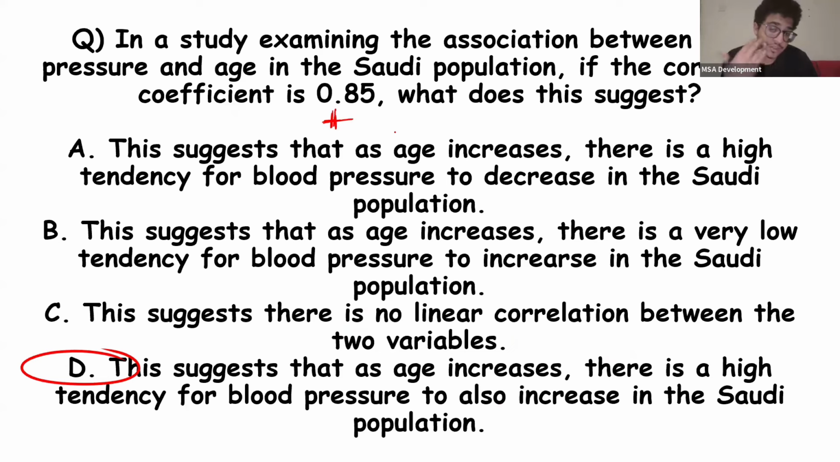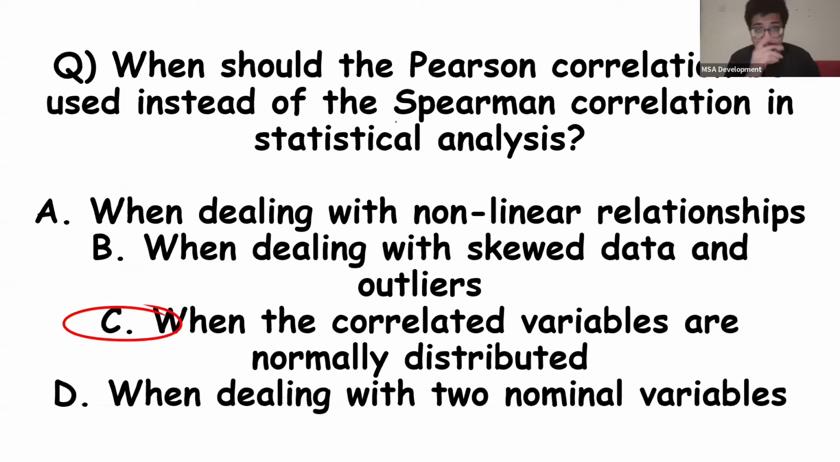This suggests that as age increases, there is a high tendency for blood pressure to also increase in the Saudi population, suggested by the coefficient of 0.85. Tamam? As we get less and less, it becomes moderate to weak. I mentioned this earlier in the past session. You guys should check that out again. Oops, this one just straight up gives the answer. Okay, I'm sorry about that.